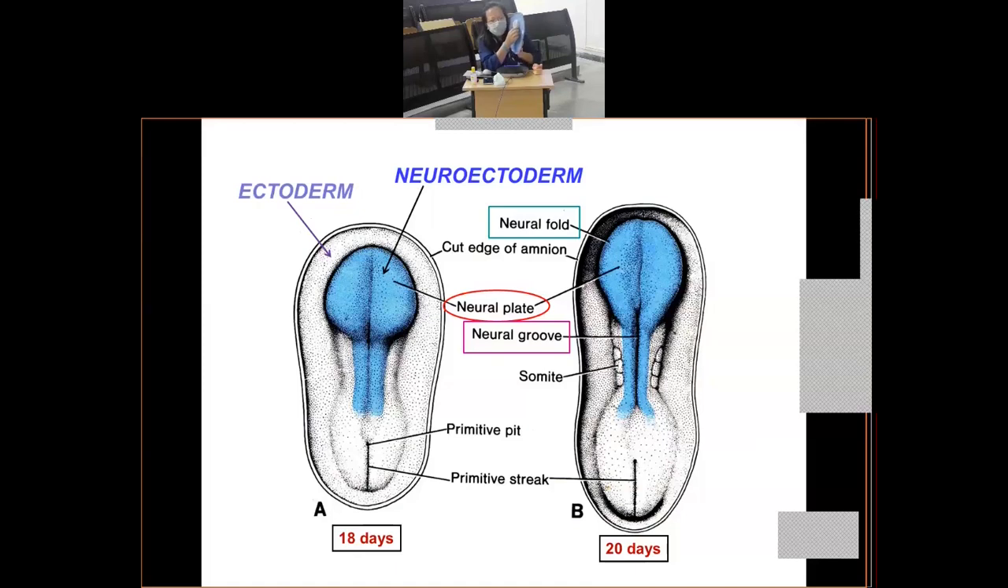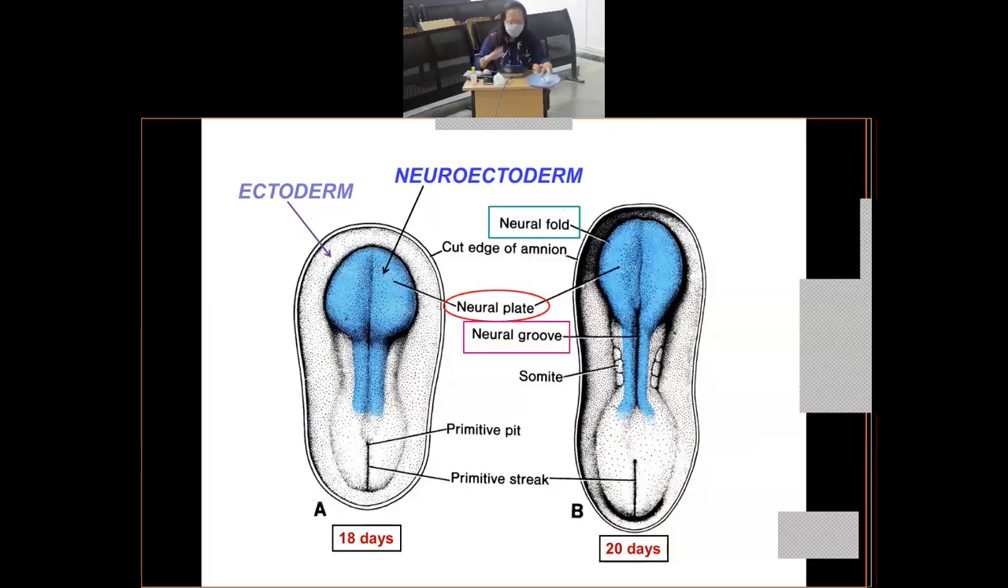Now with a period of time, the neural folds will start approaching each other in the midline, because ultimately the purpose of neurulation, as I told you, is that the neural plate has to be converted into a tube. Okay, so let us remove the word neural. Just remember a plate-like structure. You know a plate is a flat surface-like structure. So a plate-like structure has to be converted into a tubular structure.